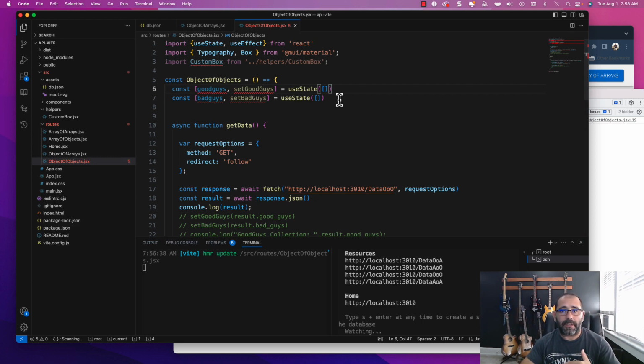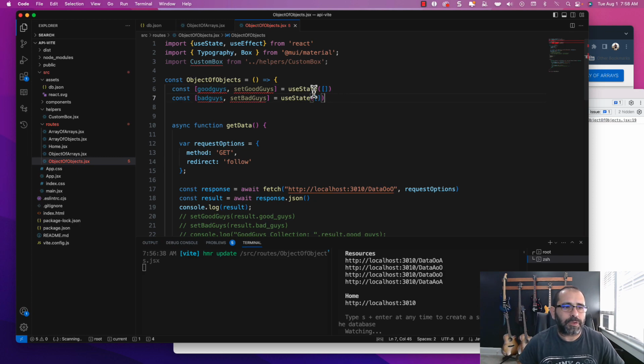If you're getting an array, you can just get one big piece of state and map it out and iterate through it.